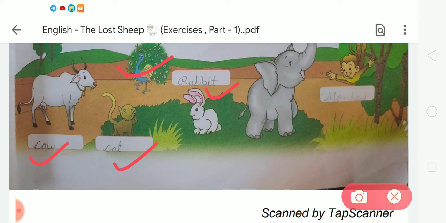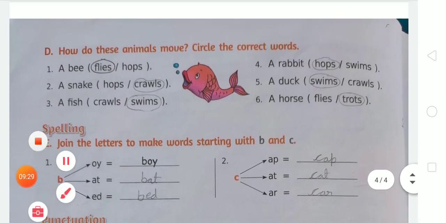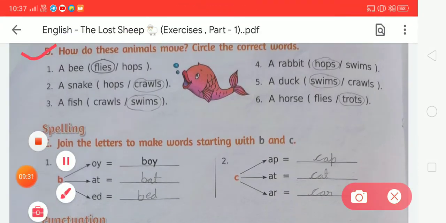Next is rabbit, R-A-B-B-I-T. After that, elephant, E-L-E-P-H-A-N-T. Next is monkey, M-O-N-K-E-Y. Okay students, after that we have to do exercise D. In exercise D, how do these animals move?